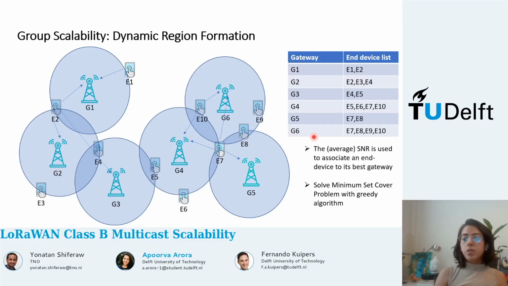The next step is to find the smallest possible subset among the set of the gateways that collectively still covers all the end devices. For this, we use the polynomial time greedy algorithm, which solves the minimum set cover problem that iteratively chooses gateways that contain the largest number of end devices which are still uncovered. After solving the minimum set cover problem, in this example, we see that the gateways G3 and G5 may be deactivated for beaconing while still ensuring that all the end devices are covered for beacon reception.